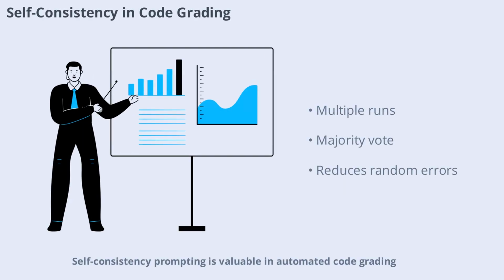Self-consistency prompting is valuable in automated code grading. By running the model multiple times at a higher temperature, you generate diverse reasoning paths. If most runs agree on a result, like a code's runtime complexity, you select the majority answer. This approach smooths out random errors and leads to more reliable grading, especially for challenging algorithmic problems.